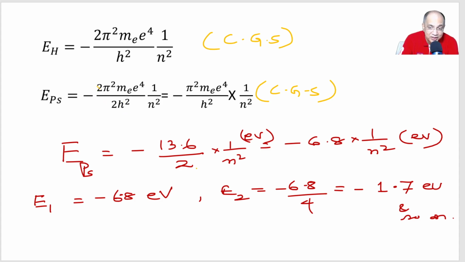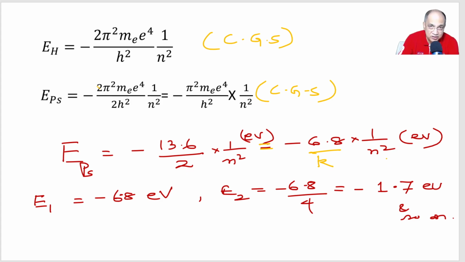So 13.6 by 2 becomes 6.8. So the constant for positronium, to find out the energy value in different shells, as quantum theories are applicable, K, L, M shells are available. You can find out the energy of each shell from this equation: minus 6.8, which is 13.6 by 2, into 1 by n square.